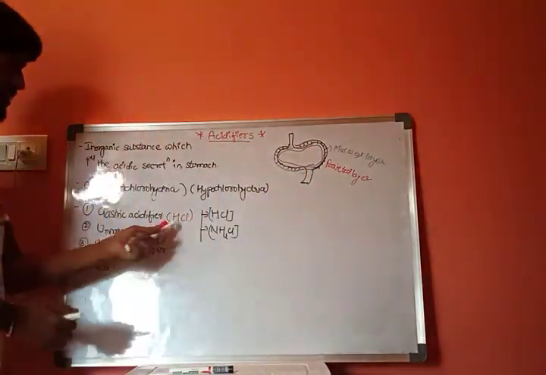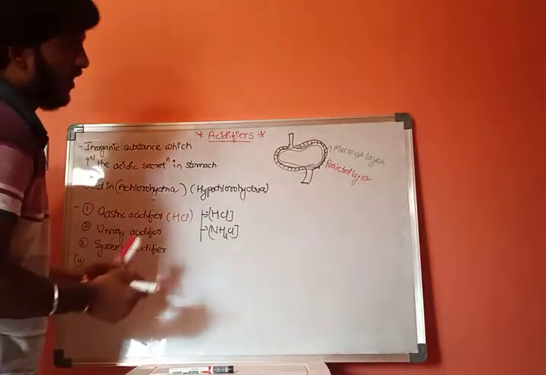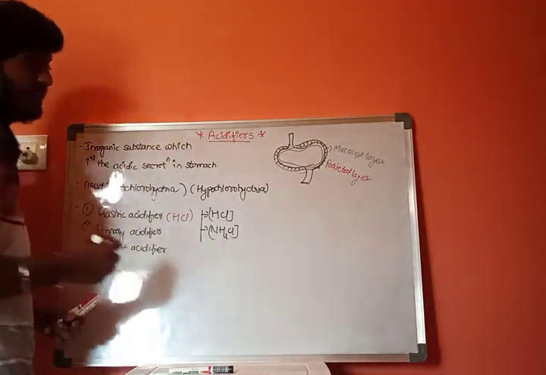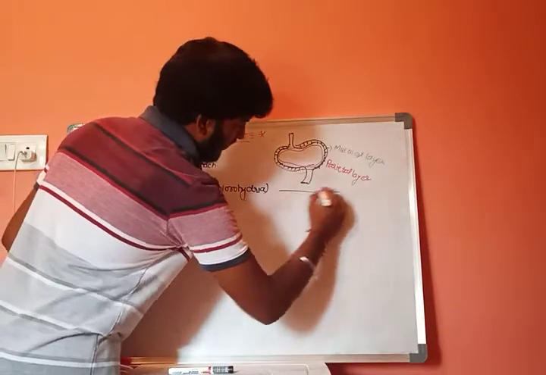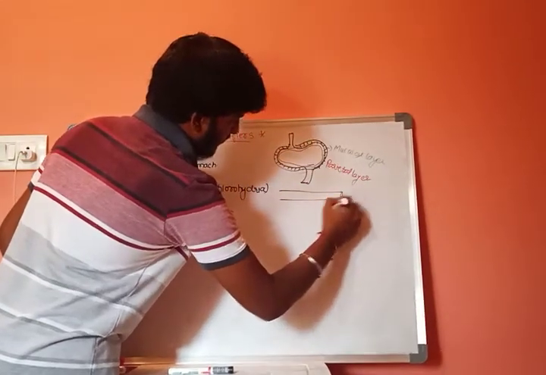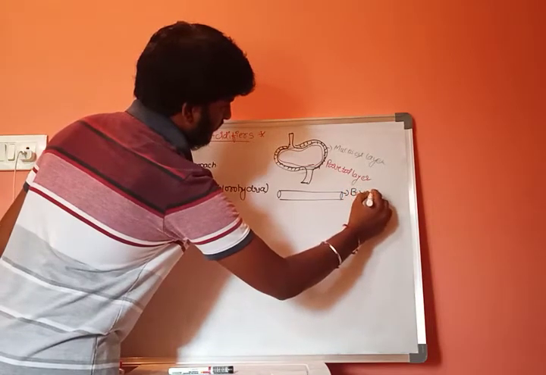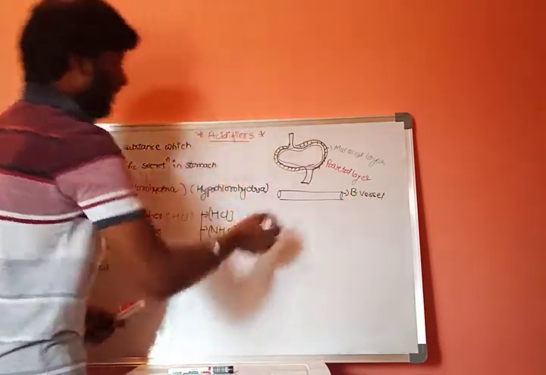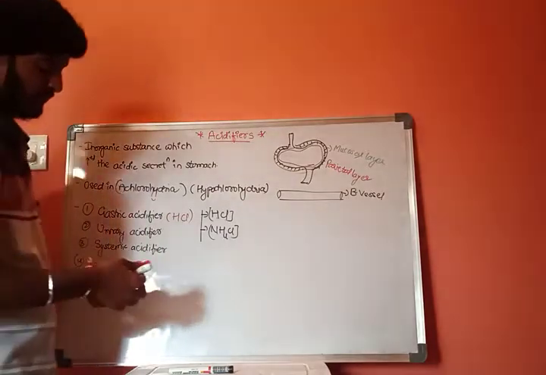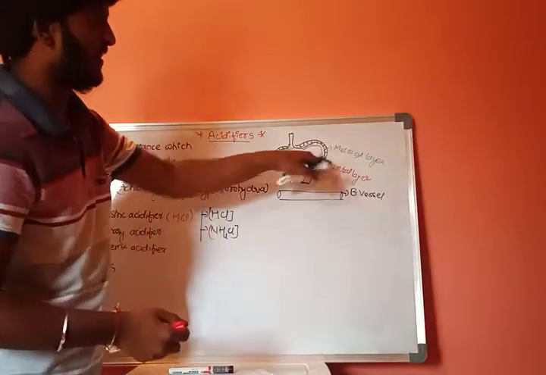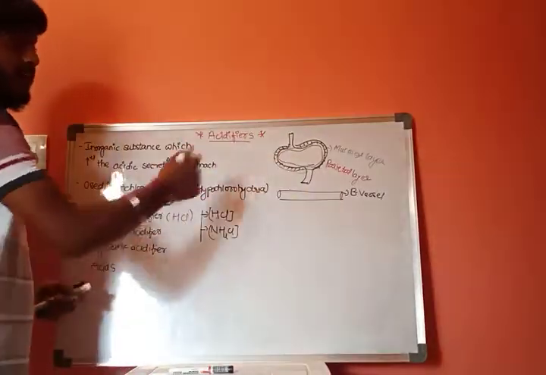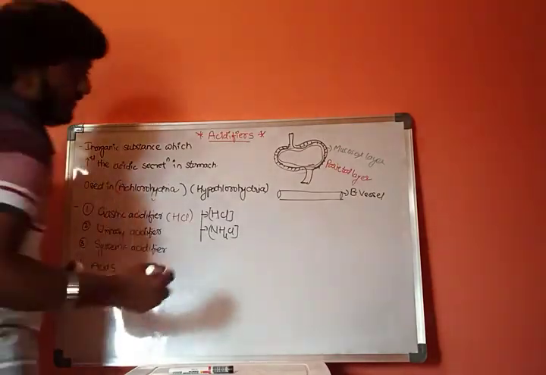Now, if we discuss the secretion of HCl, how it is secreted, let us consider this is a blood vessel, and the layer present next to it is the parietal layer, which consists of parietal cells.